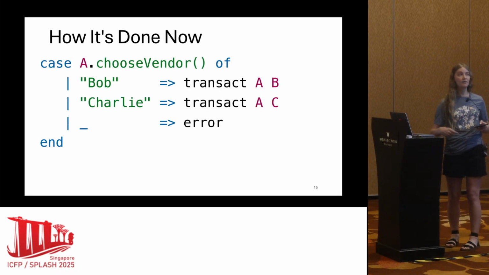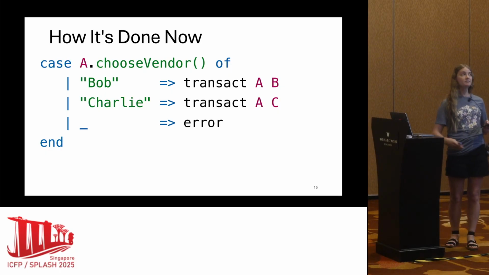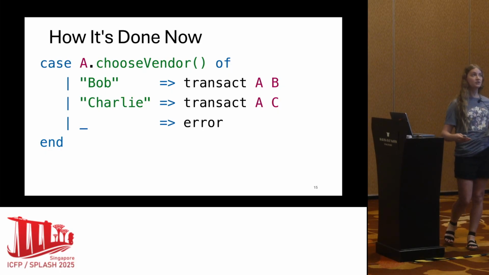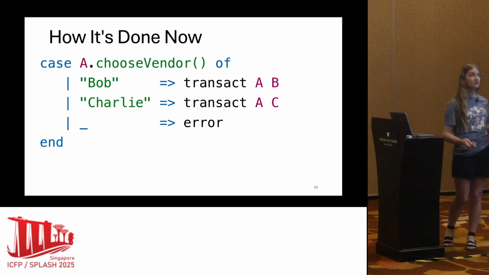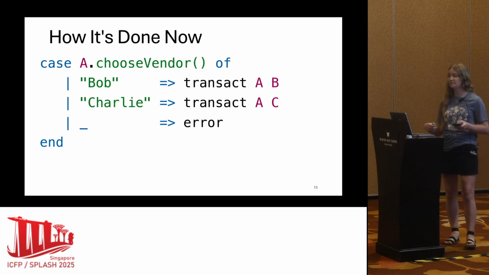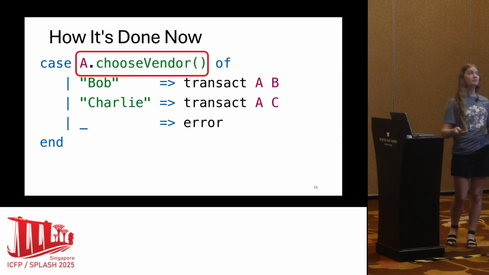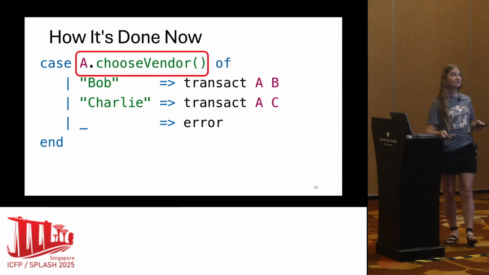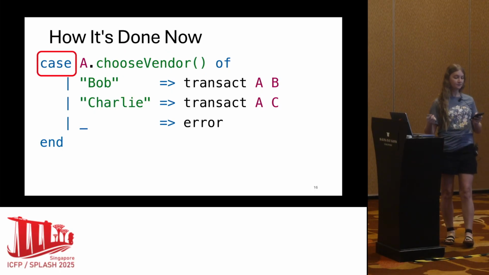So let me show you how this book buying example can be written using prior work. The nice thing about choreographies is they look very close to normal single-threaded applications, except you sometimes have some extra information to denote which of the processes in your system will perform each action. Here we allow Alice to choose a vendor by prefixing the name of this function called choose_vendor with an A followed by a period. This function returns a string representing the chosen vendor. So we're going to branch based on that value.